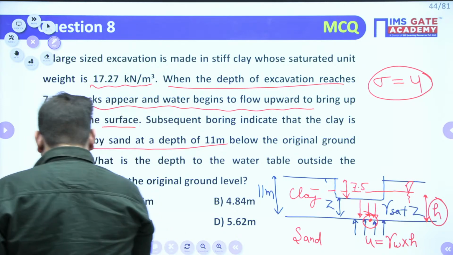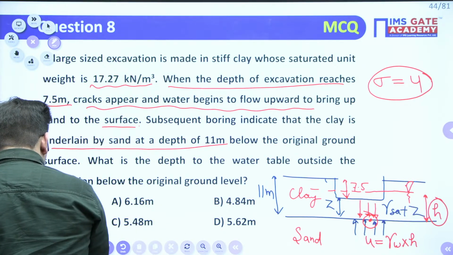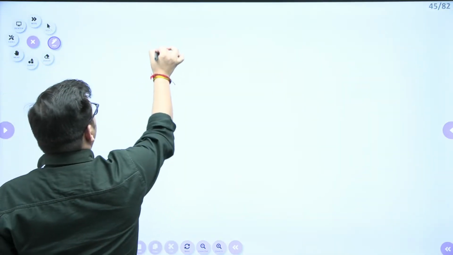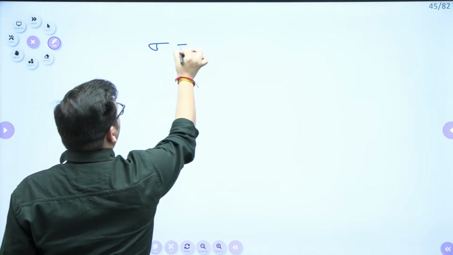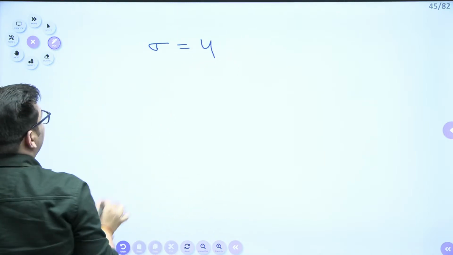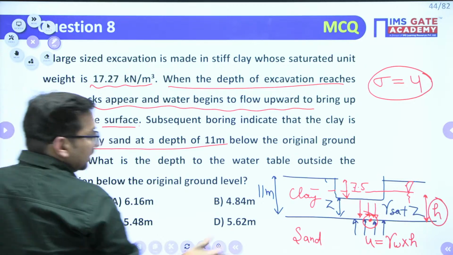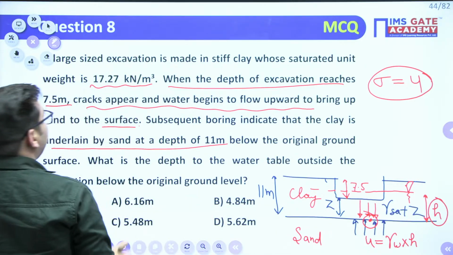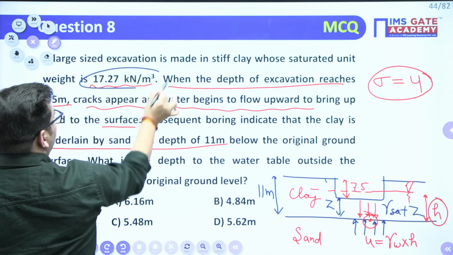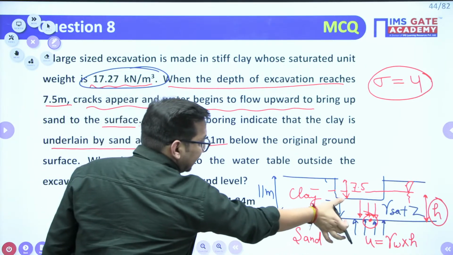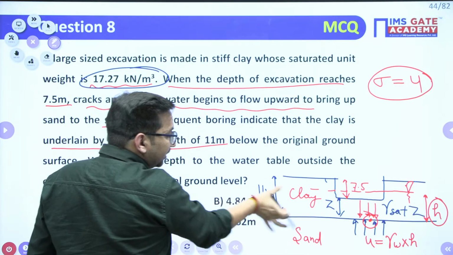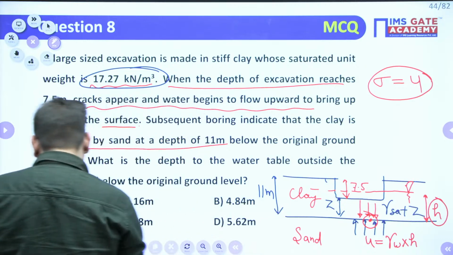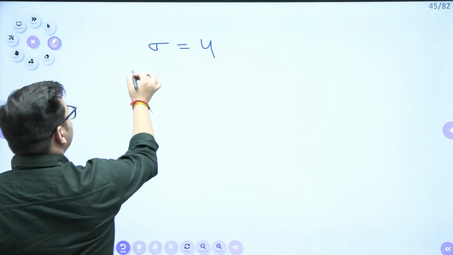I can say that my sigma is equal to U value. What is this sigma? This sigma will be your gamma of this particular soil, that is given to you, 17.27, into this height Z. This total height is 11, this height is 7.5, right?